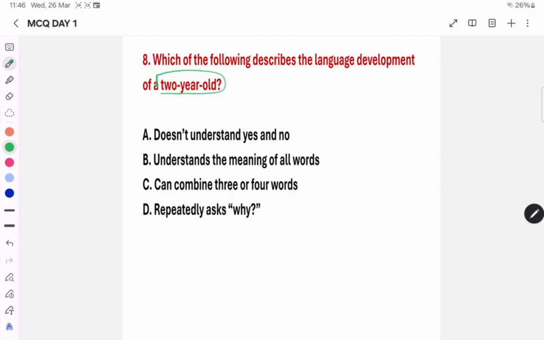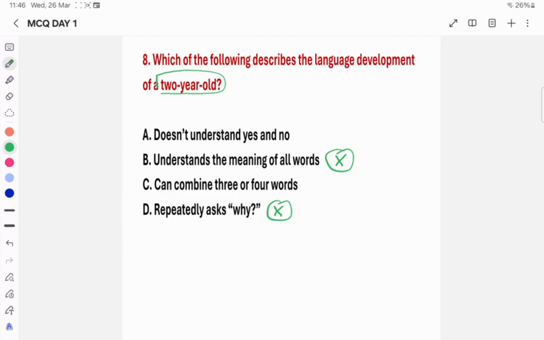When we expect the language of a 2-year-old, can the baby understand the meaning of all words? No, it is highly impossible at this age group. Do they ask repeatedly? No, it's not a thing here. Will they understand yes or no?